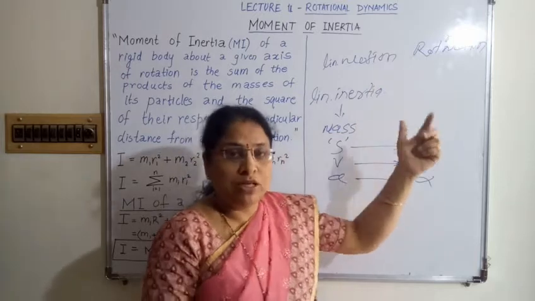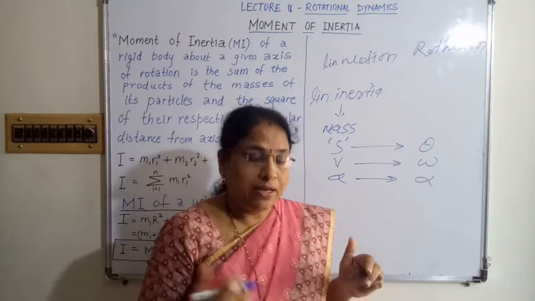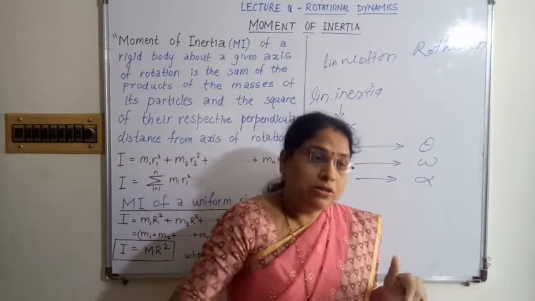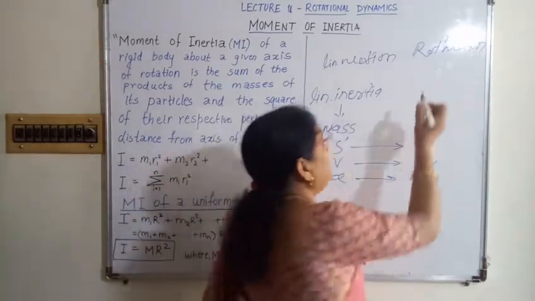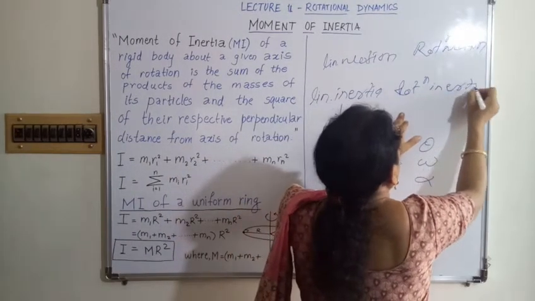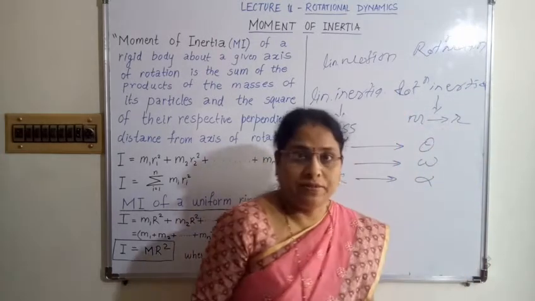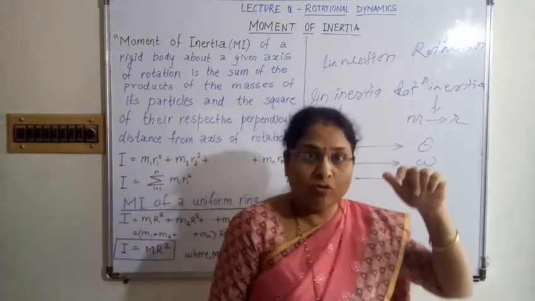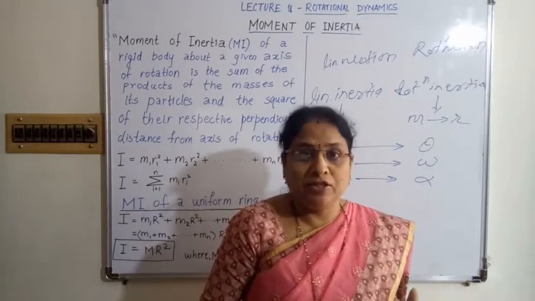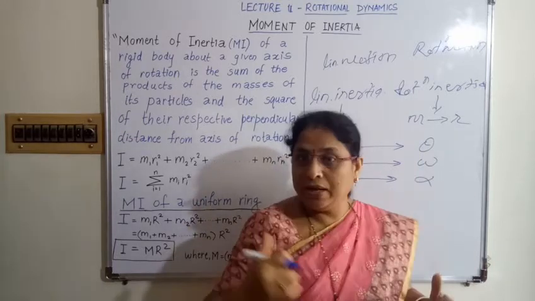In rotational motion, the body has the tendency to oppose rotation. Every body can oppose the production of rotational motion in that body. That is called rotational inertia. And this rotational inertia does not depend only on the mass, but it also depends on the distance of the mass from the axis of rotation. How the mass is distributed from the axis of rotation, I will explain in the definition also.